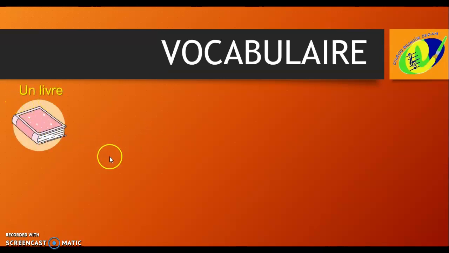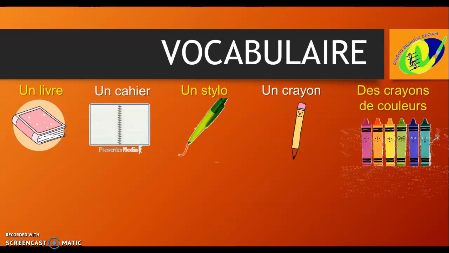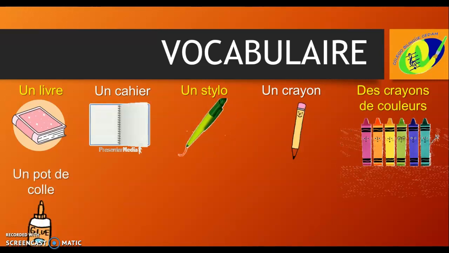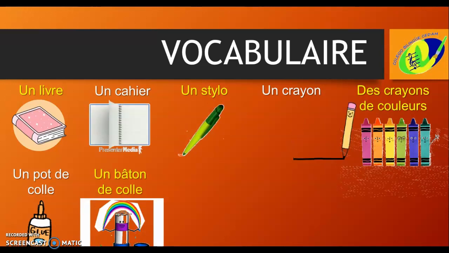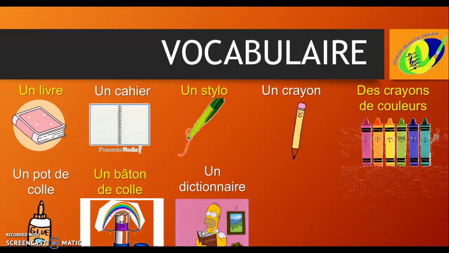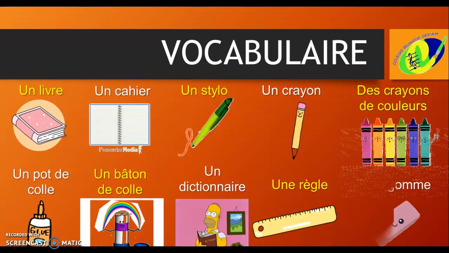Un livre, un cahier, un stylo, un crayon, des crayons de couleur, un pot de colle, un bâton de colle, un dictionnaire, une règle, une gomme. Let's repeat again.